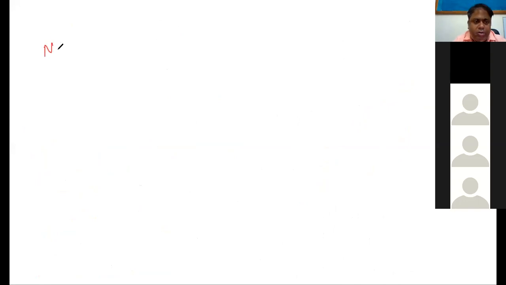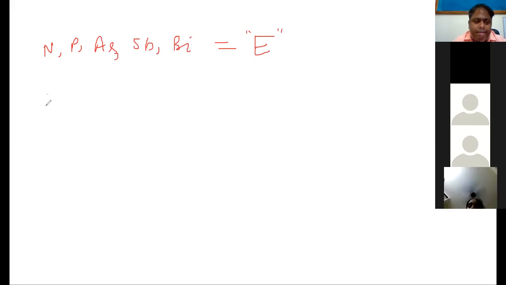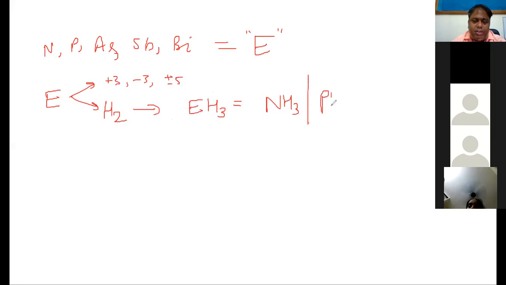Say nitrogen, phosphorus, arsenic, antimony, bismuth, all these are p block elements, and I write them as E, like for halogens we write X. They will have two types of valencies, +3, -3 and +5. So if I take their reaction with hydrogen, it can form EH3. Example, NH3, PH3,